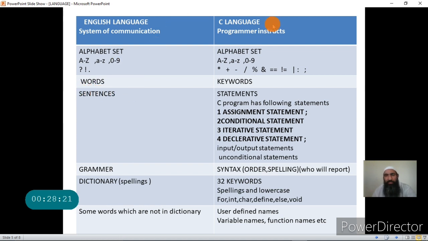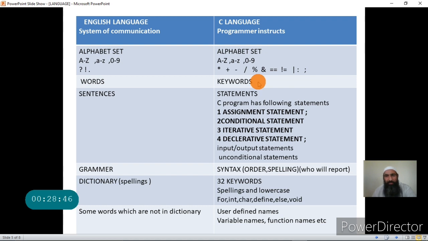Same way, C language has a list of its words called keywords or reserved words in its dictionary. And these keywords are 32 in number in ANSI C. Maybe they will vary from compiler to compiler, but not that much of variation.